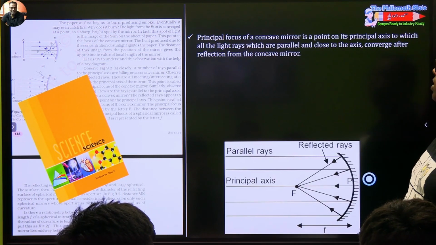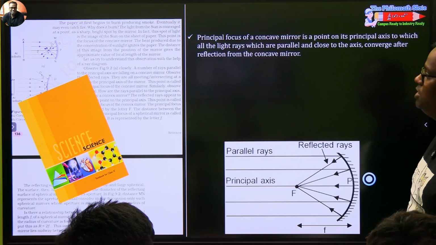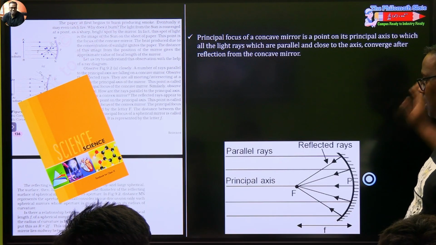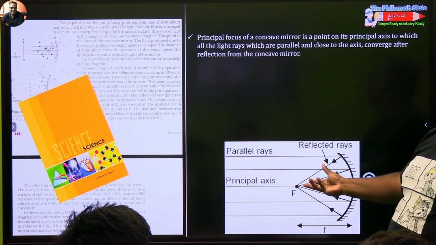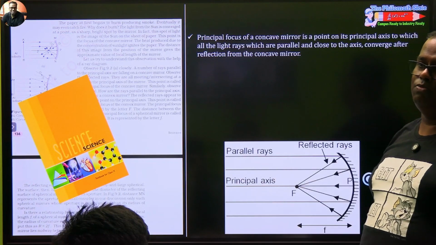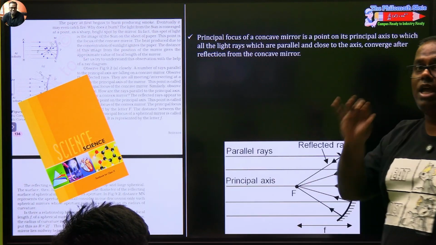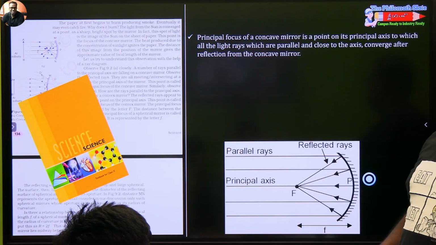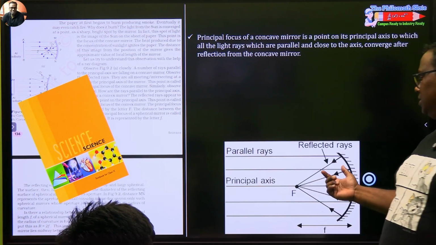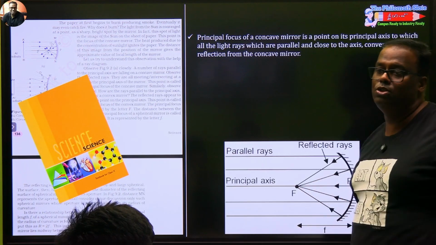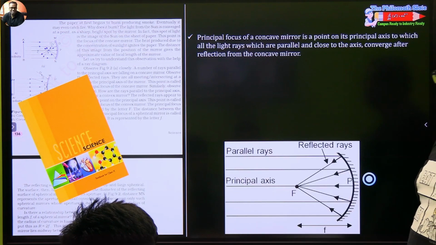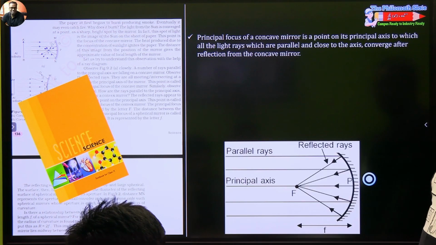So principal focus of a concave mirror is a point on the principal axis to which all the light rays which are parallel and close, another word you can use is coaxial, converge after getting reflected from the concave mirror. And since the focus is formed by actual intersection of rays, this focus will always be known as a real focus. And the distance of the focus from the pole is known as the focal length, which will always be half the radius of curvature. Remember that also.